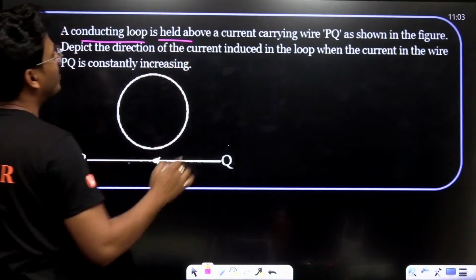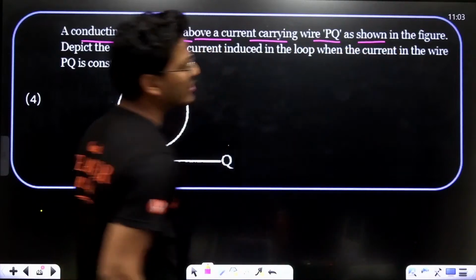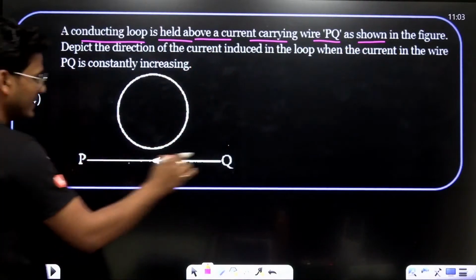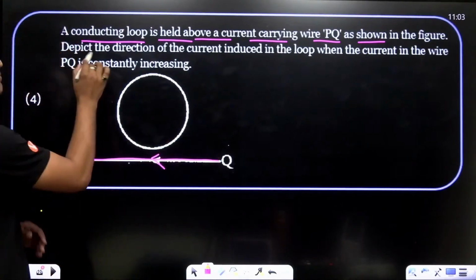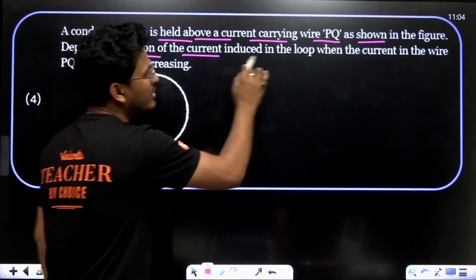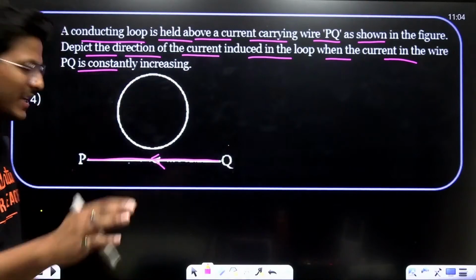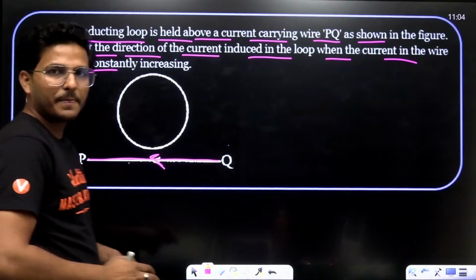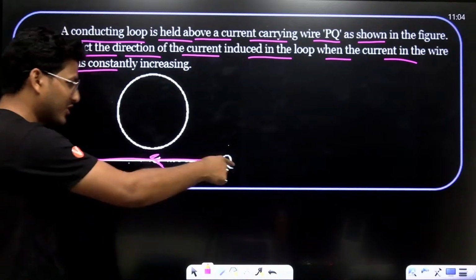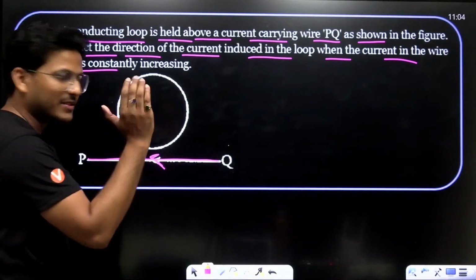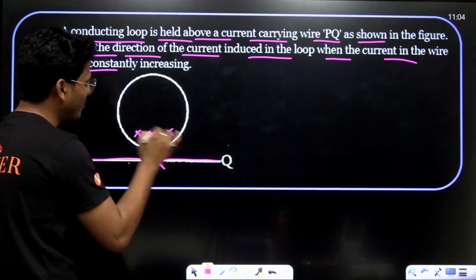A conducting loop is held above the current carrying wire PQ as shown in the figure. What is it? This is the current carrying conductor PQ, with current from Q to P. Depict the direction of the current induced in the loop when the current in the wire PQ is constantly increasing. See, due to this wire, a magnetic field is generated. And what is the direction of the magnetic field due to the conducting wire PQ? Using the right-hand curl rule, it is inside this loop.